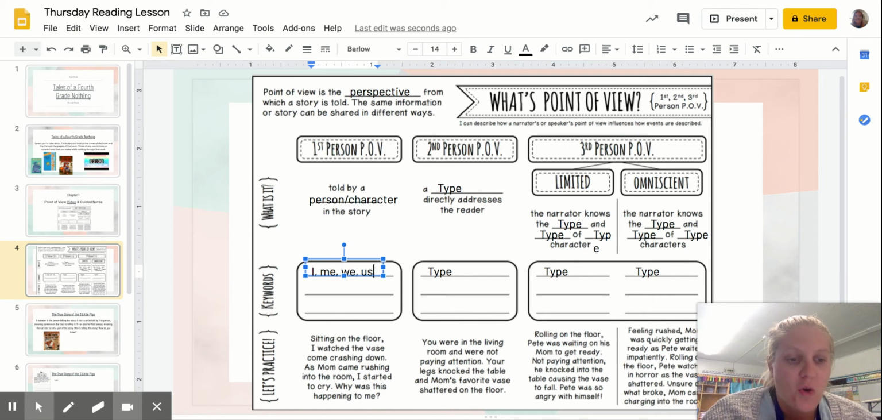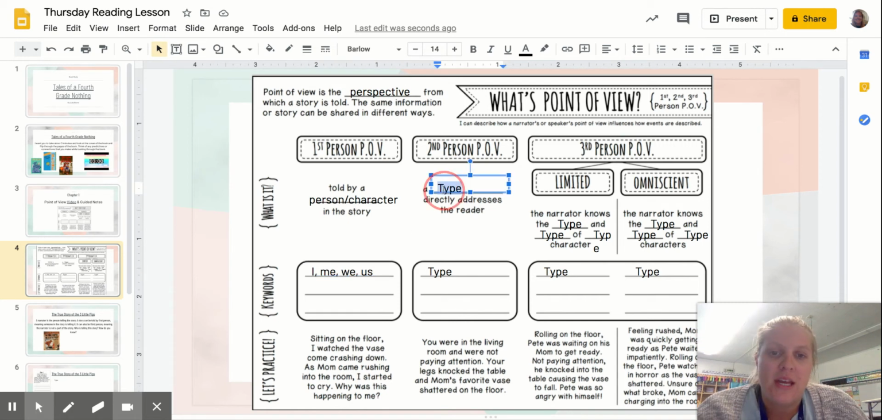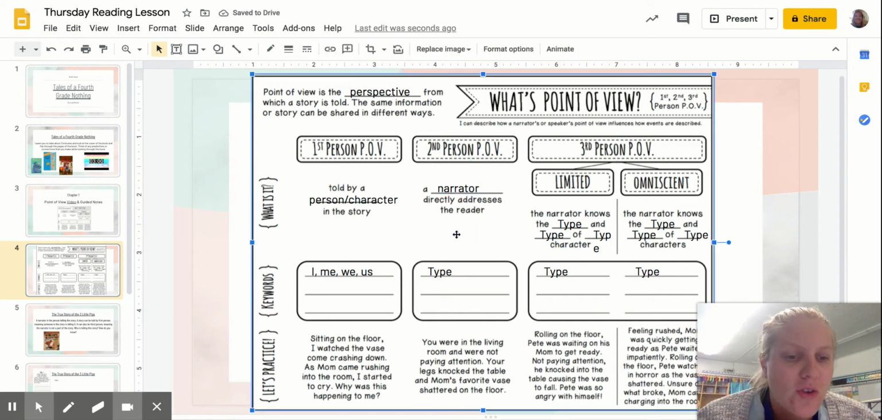Okay. We're going to move to second person point of view. So second person point of view is when a narrator directly addresses the reader. Okay, so let's look at our example down here. It says, you were in the living room and were not paying attention. Your legs knocked the table and mom's favorite vase shattered on the floor.